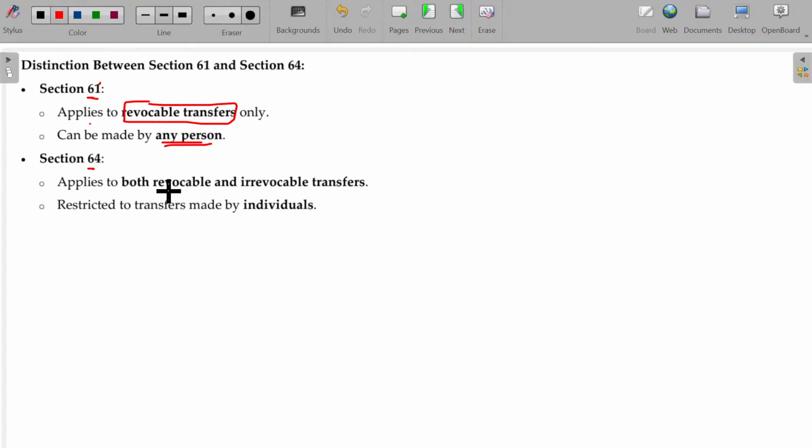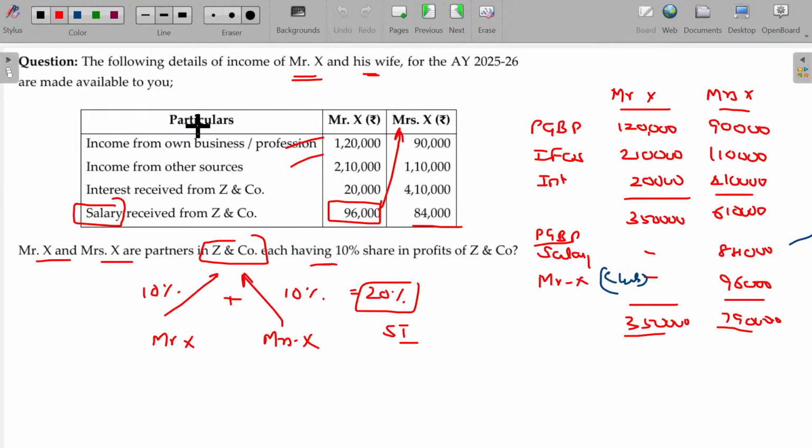So both are revocable or irrevocable. This section 64(1) is also about revocable or irrevocable. Restricted to transfers made by individuals to whom? Spouse or daughter-in-law. Here, any person. This is the main difference between 61 and 64. Rest of the things are similar. Right? Here relationship is very, very important. Okay. Spouse relationship or daughter-in-law relationship is very important.